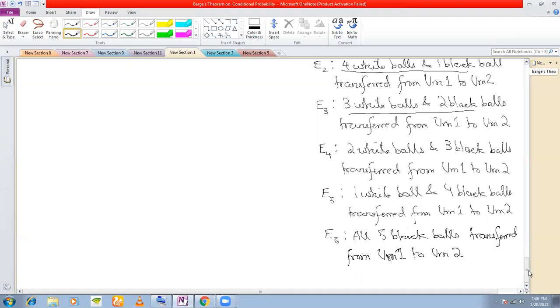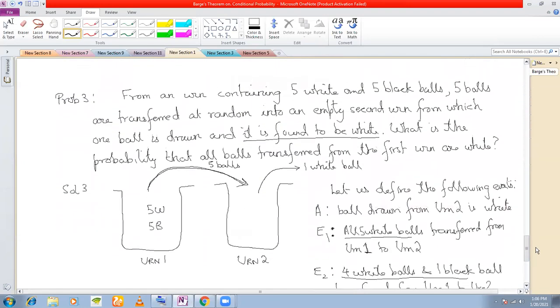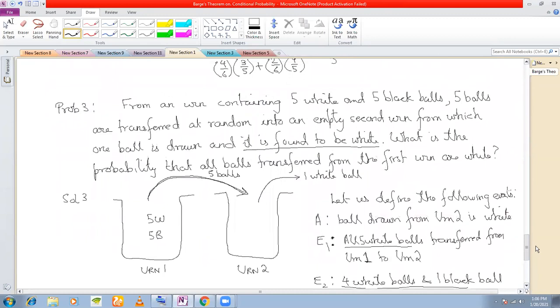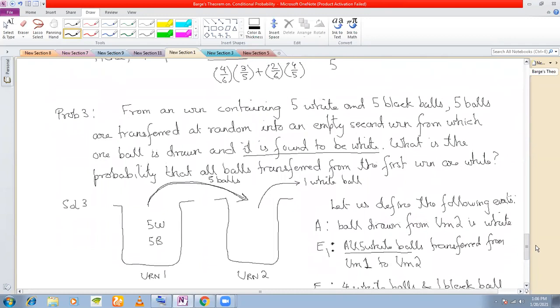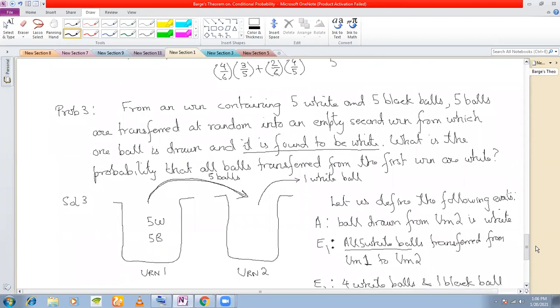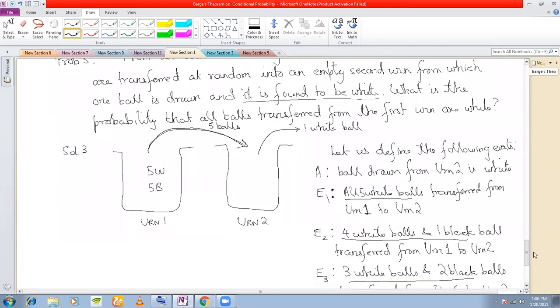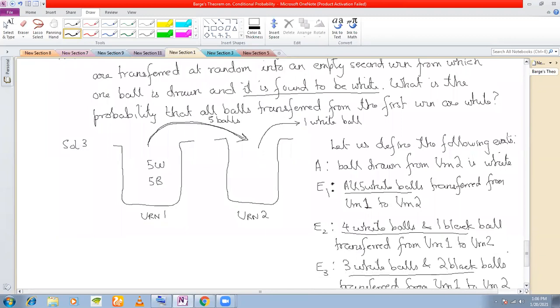Now look at the question, what we need to find. The question here is, what is the probability that all balls transferred from the first urn are white? So which is the event here? All balls transferred from the first urn are white. See this one, E1 is the event, right? All 5 balls transferred are white, right? Yes, sir. And which is the given event?